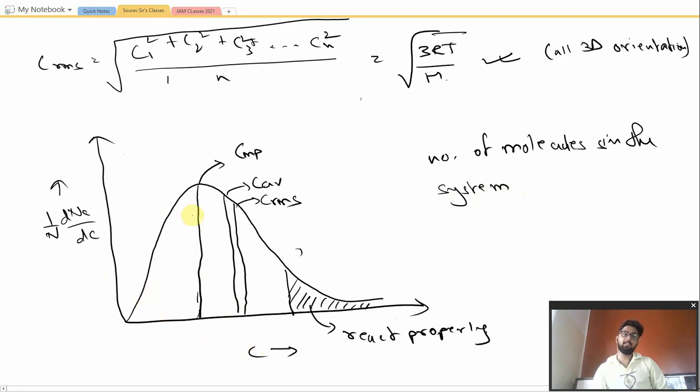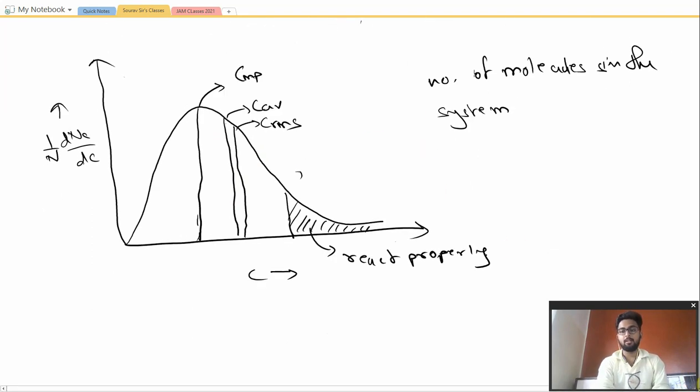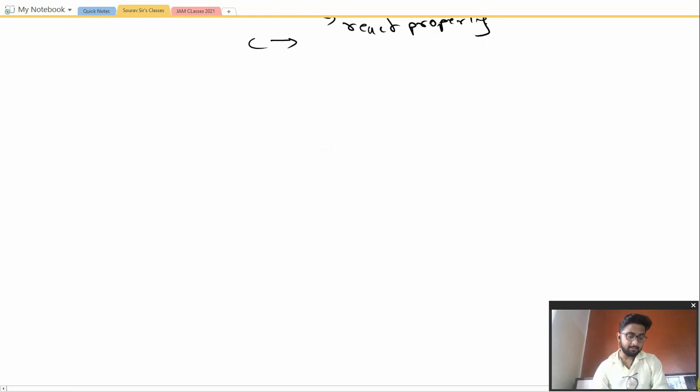So the area under the curve gives us the number of molecules that are being considered when this Maxwell curve is plotted. Okay, so this is the total explanation for this question. Moving on to the next question, that is 6b.